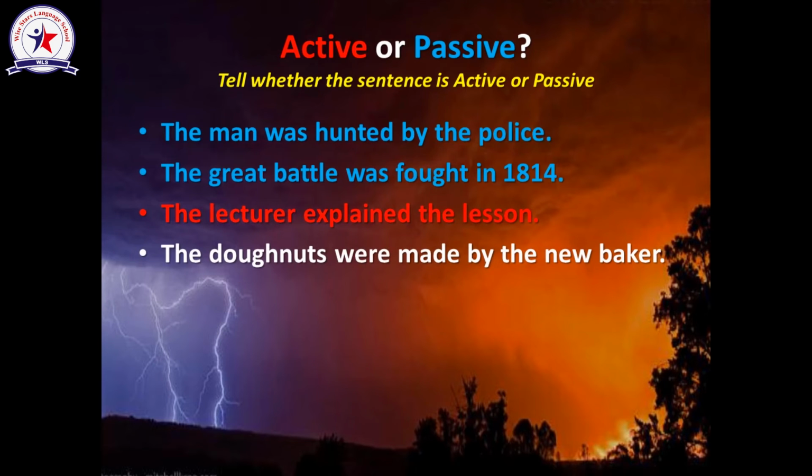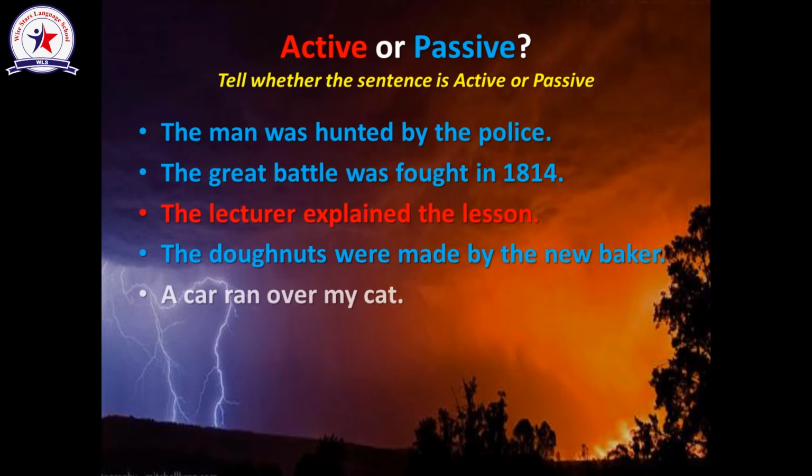The next sentence. The donuts were made by the new baker. Very good. Here is verb to be plus the past participle of make, which is made. So this sentence is passive. Yes, it's passive. Let's move to the next. A car ran over my cat. This is a past active sentence. So this is active because the car can run. So it is the doer of the action. Let's check. Yes, it's active.